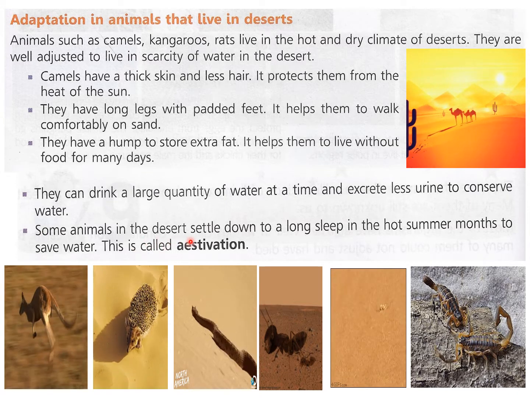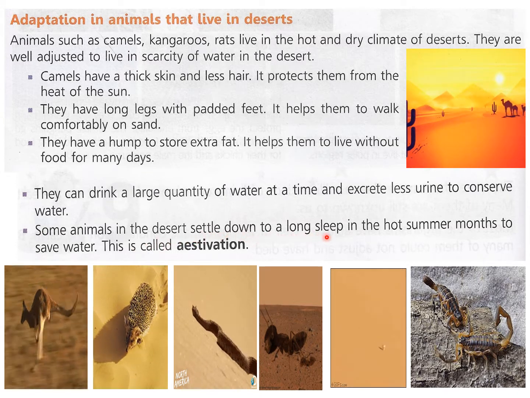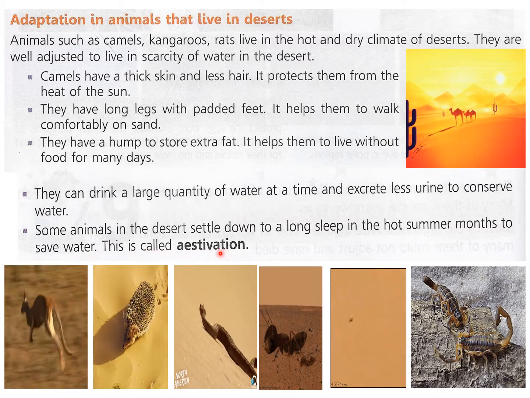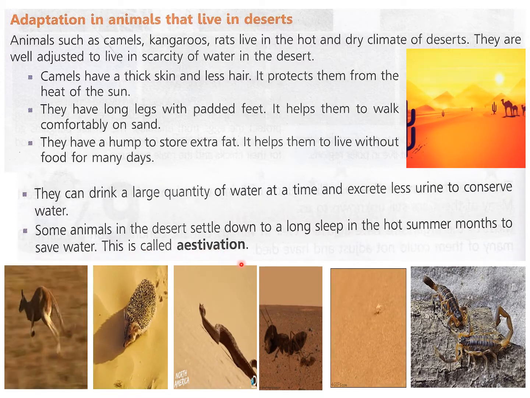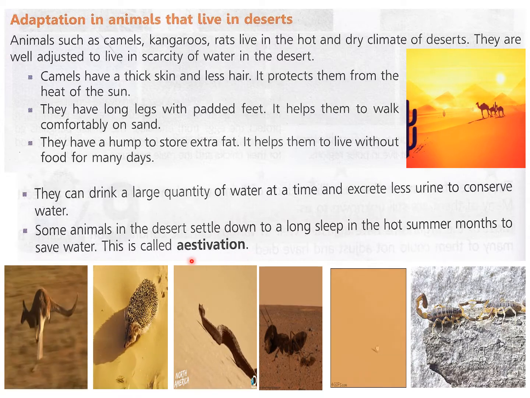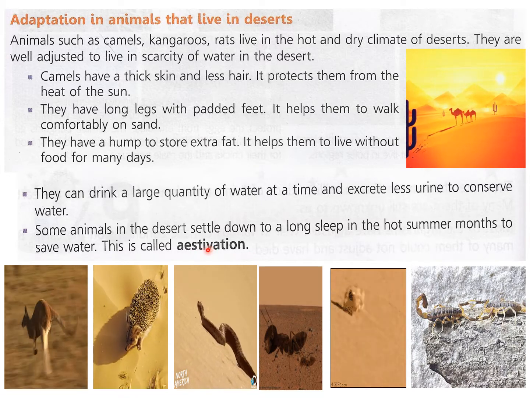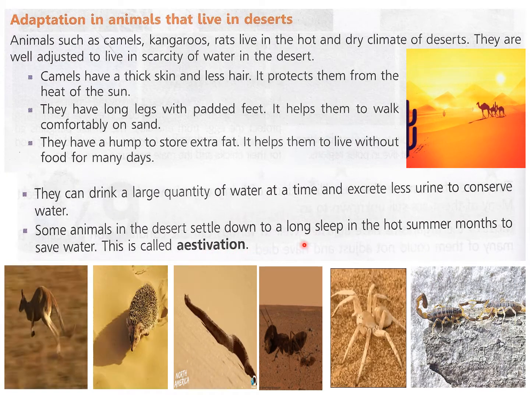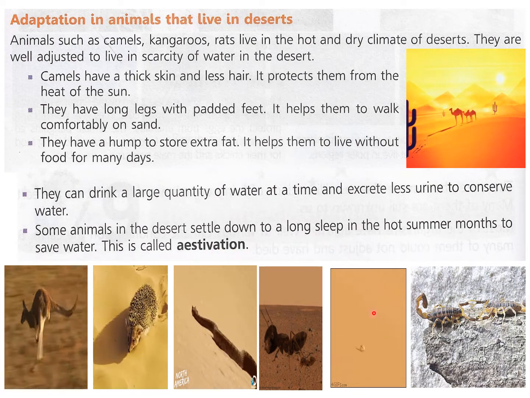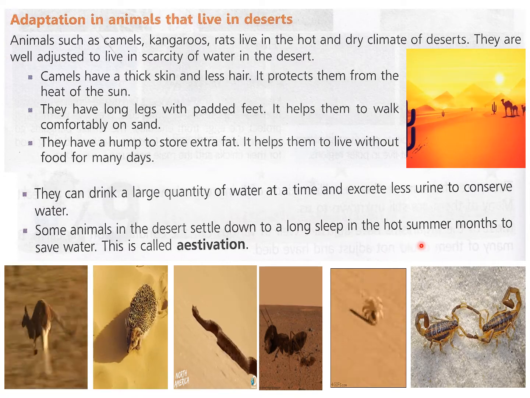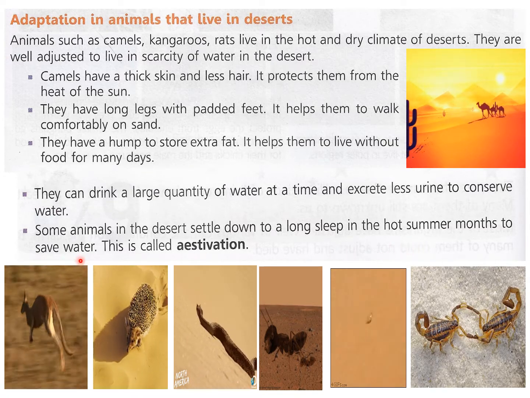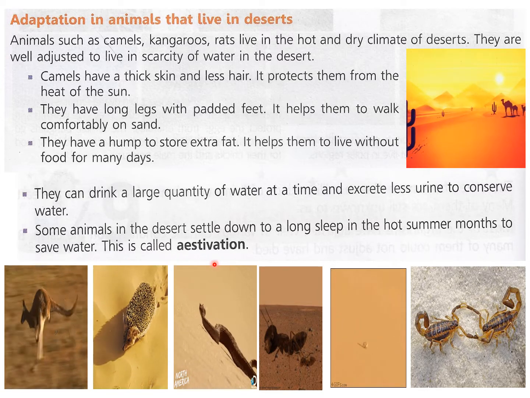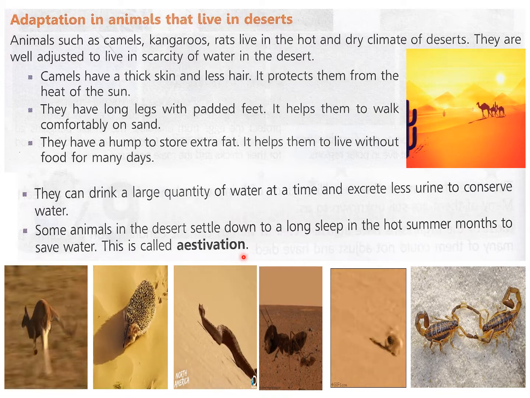Some animals in the desert settle down to a long sleep in the hot summer months to save water. This is called estivation. Now, this is summer sleep. You must have heard about winter sleep, hibernation, but this is summer sleep, estivation, in which, due to too much heat, most of the desert animals go for a long sleep. They go inside the sand and then they sleep there to save water because they do not get much water there. This is called estivation. You have to learn this. This is an important term, estivation. This is called summer sleep.